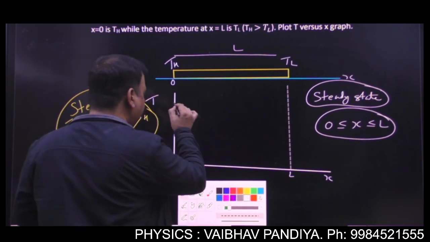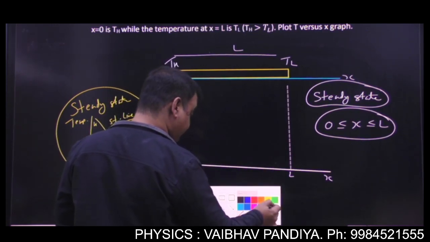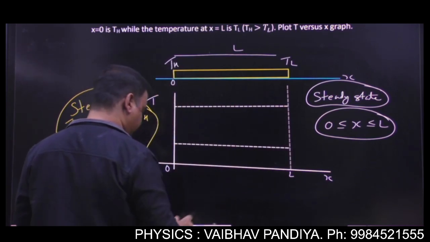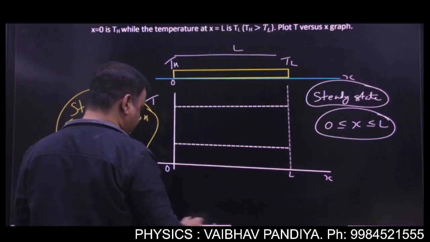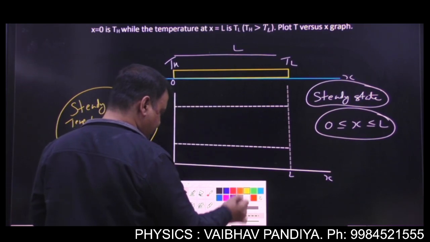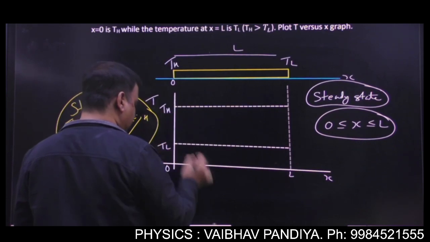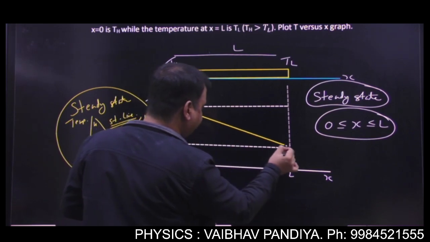So what I'm doing, I'm marking the two temperature horizontal segments, higher temperature and lower temperature. Of course, I can't say that this lower temperature will be 0, so I'm not making it 0. I'm marking it above origin. So we will get a straight line and the graph will be something like this.